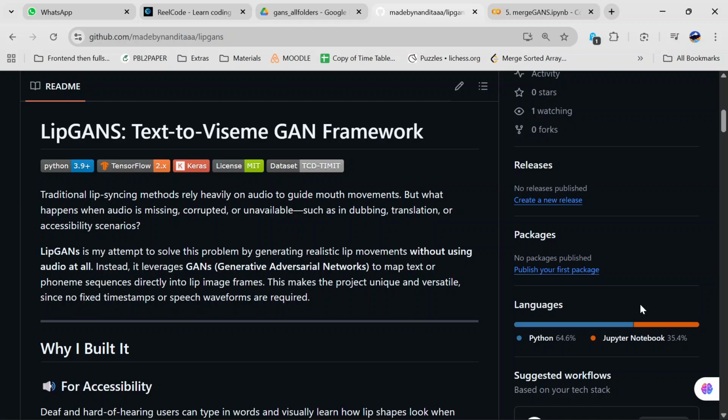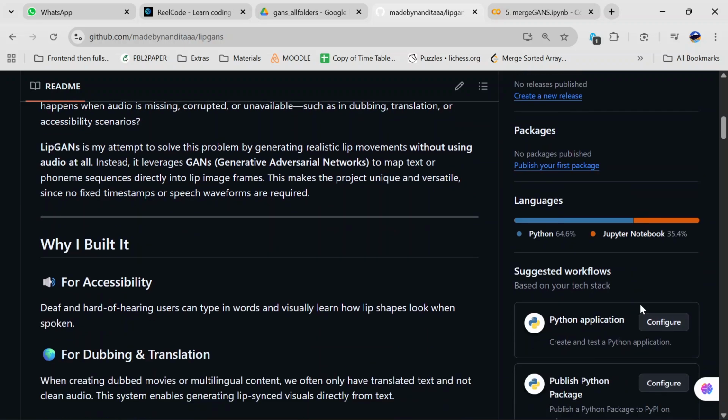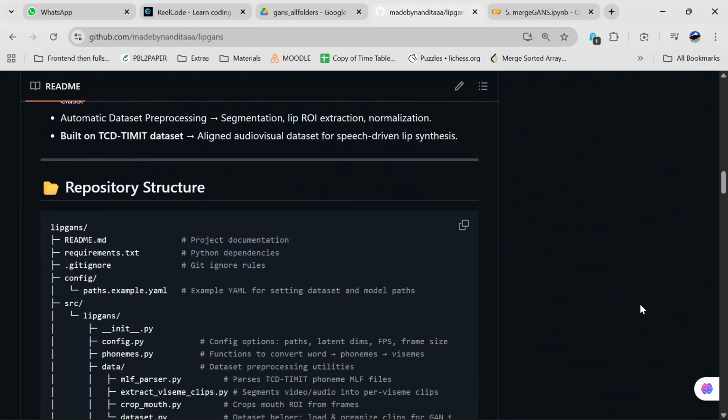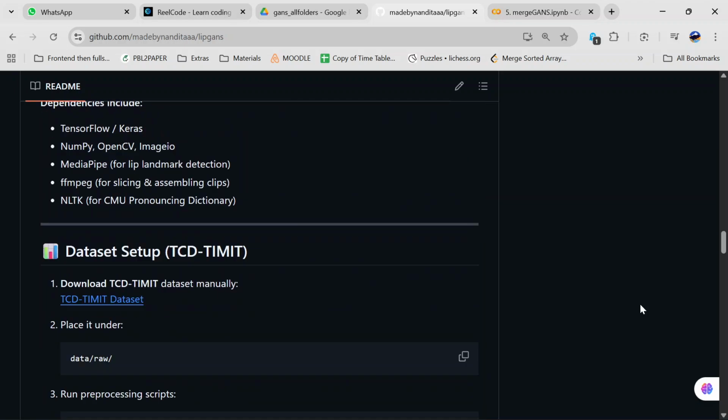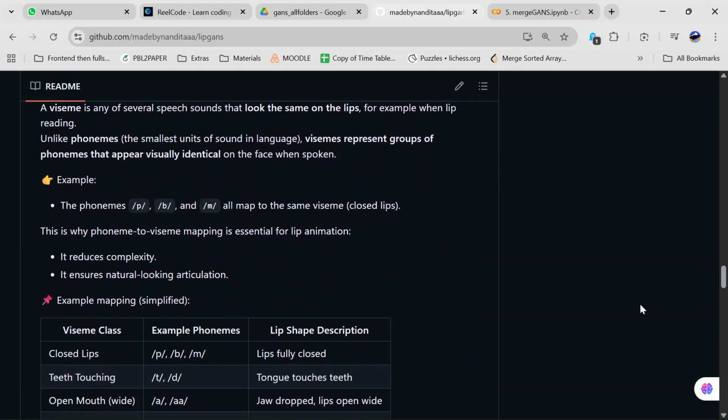So, I mapped the phonemes from the text to a set of 12 Visme classes. These represent distinct mouth shapes like open, closed, round, like these.